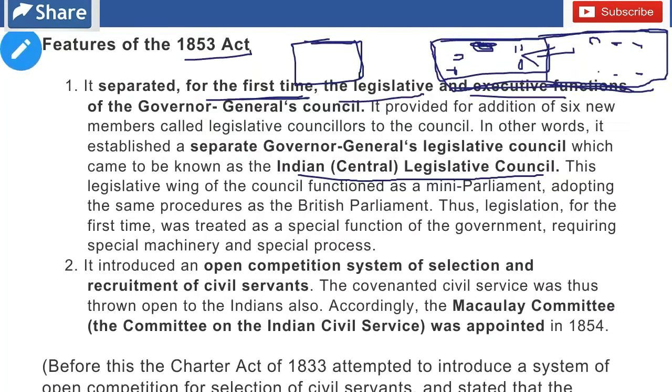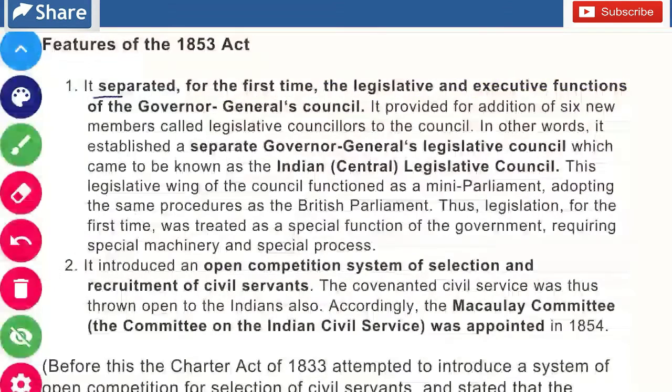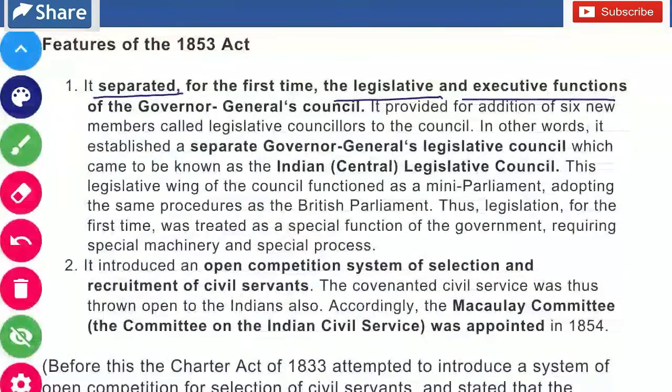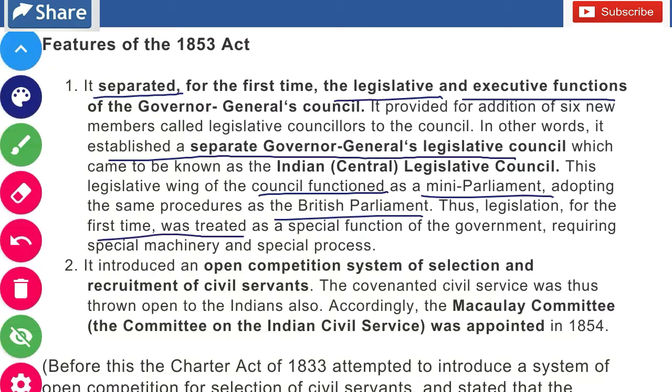So this act for the first time separated the legislative and the executive function. Okay, it provided for the addition of 6 new members, as I said, and it established a separate Governor General Legislative Council. And this legislative wing of the council functioned as a mini parliament, adopting the same procedure as the British Parliament. Thus legislation for the first time was treated as a special function of the government, requiring special machinery and special process.